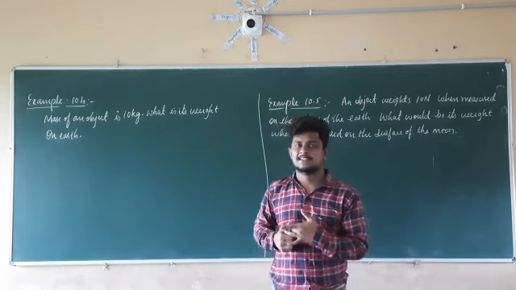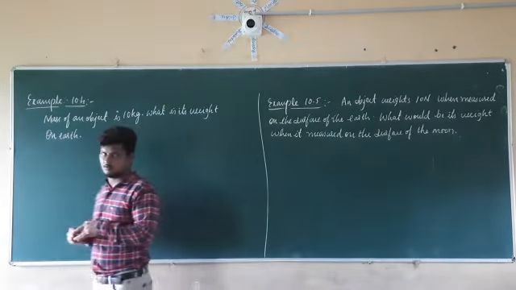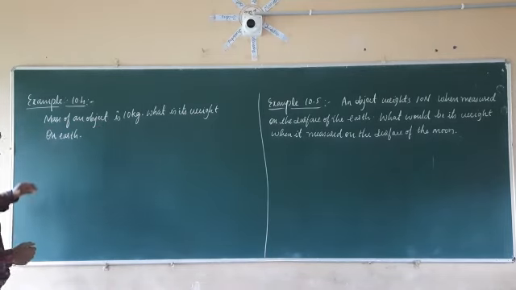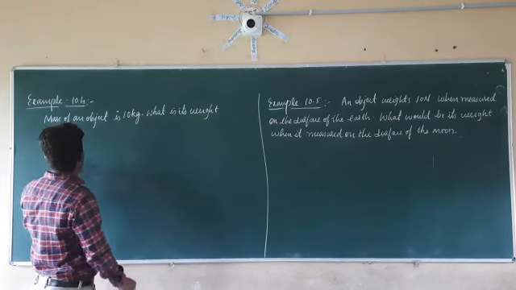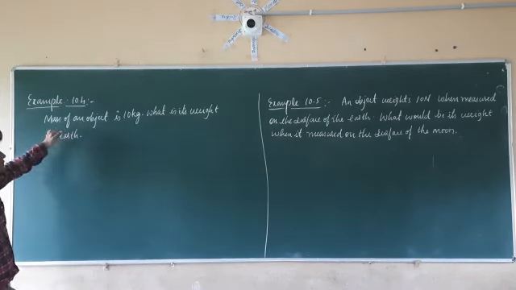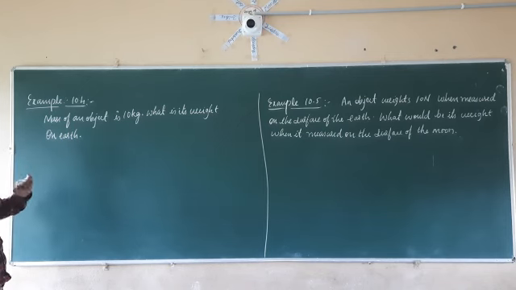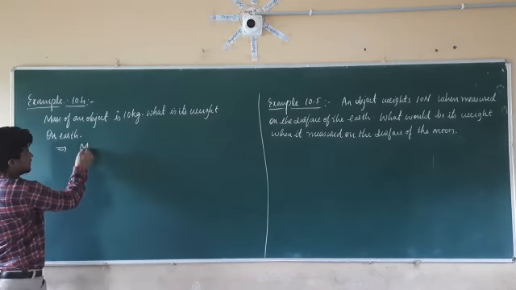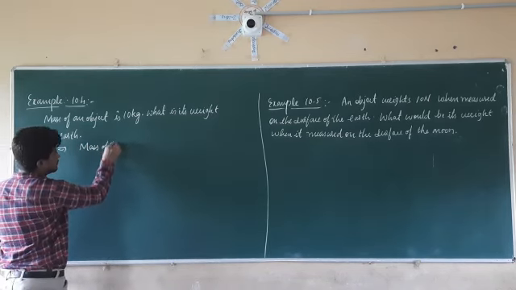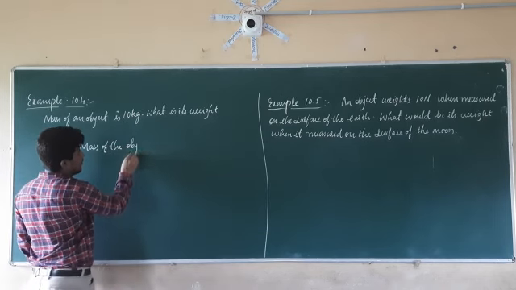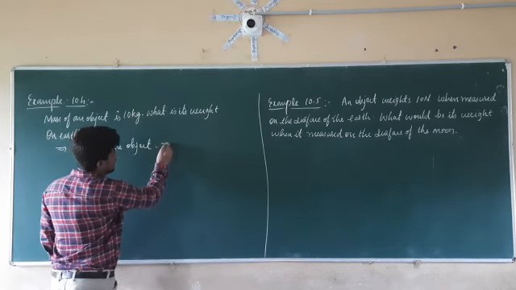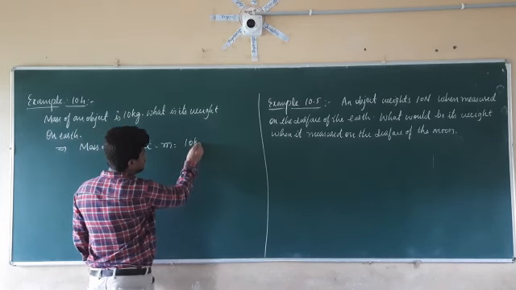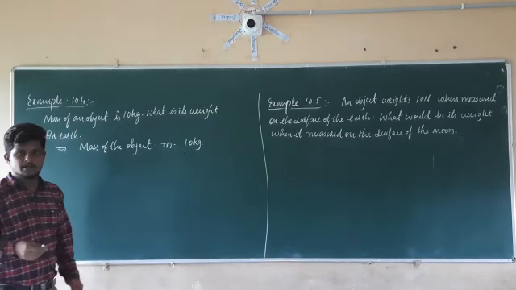So let us consider example 10.4, which is given in your textbook. What is given here? The mass of an object is 10 kg. What is its weight on earth? First, we have to write down the given data. They have given the mass of the object, M, which is equal to 10 kg.